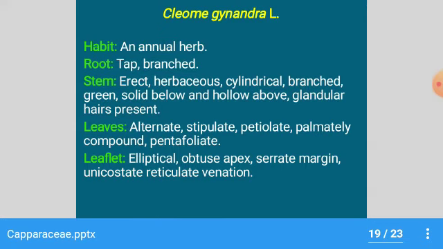Here we discuss Cleome gynandra. This is an example of Capparaceae. Habit: generally an annual herb. Root: taproot and branched. Stem erect, herbaceous, cylindrical, branched, green, solid below and hollow above, glandular hairs present. Leaves generally alternate, stipulate, petiolate, palmately compound, leaflets elliptic, obtuse at apex, serrate at margin, unicostate, reticulate venation.